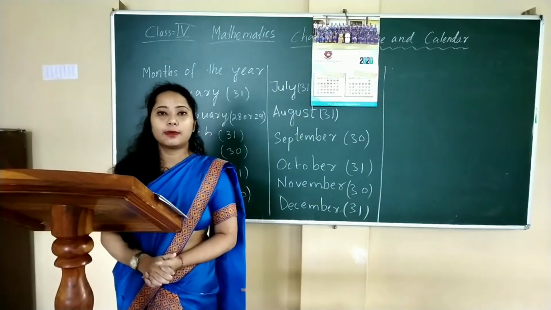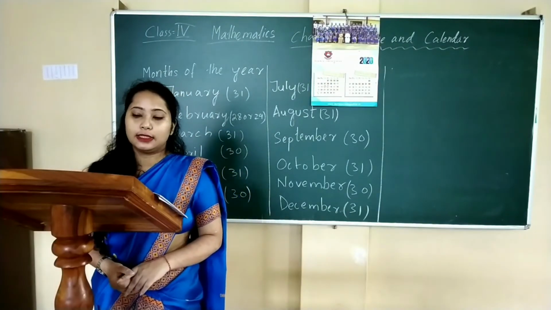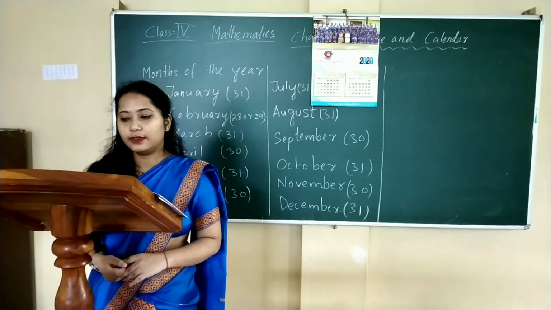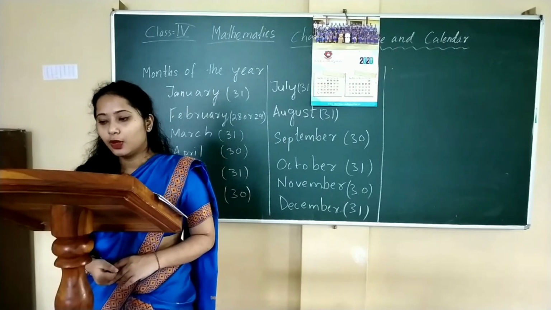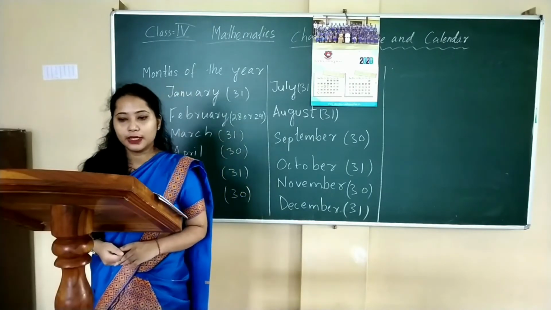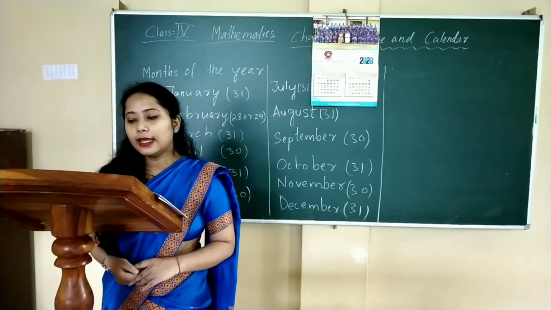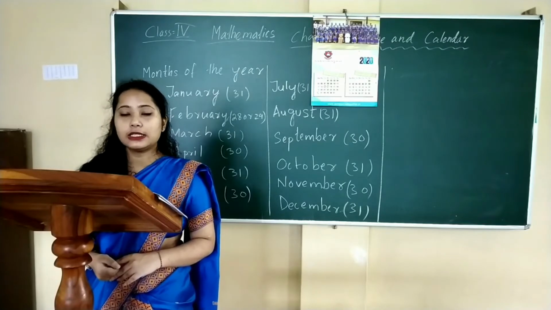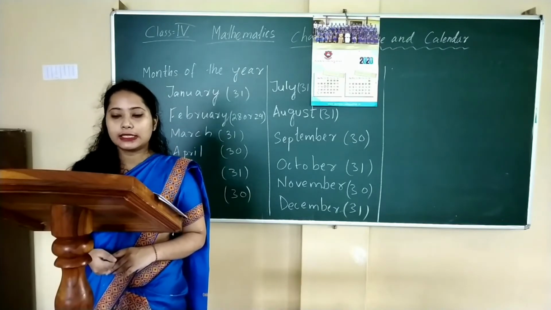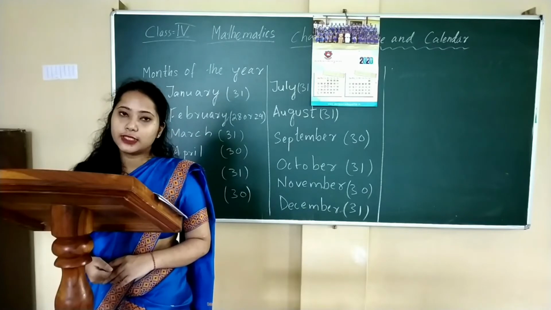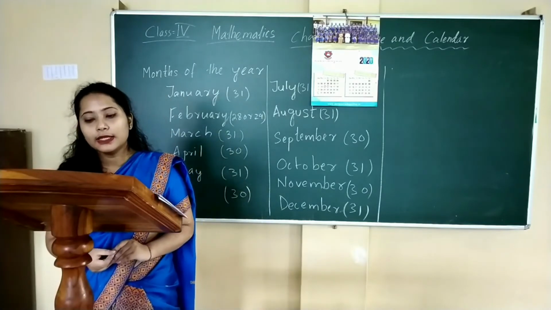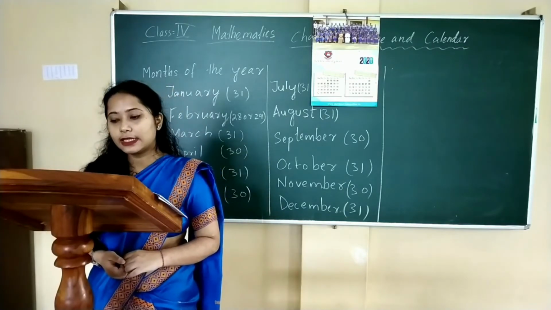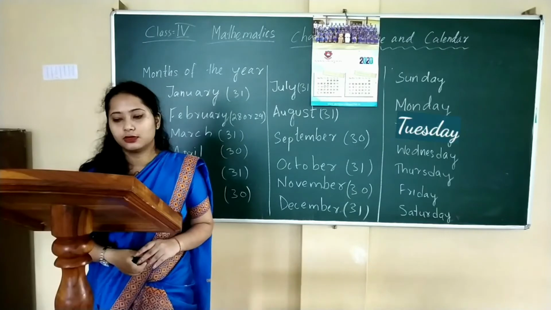Okay. Now we will learn about calendar. Now what is calendar? A calendar is a record of the 365 days of the year. 1 year has 12 months. A day is the time that the earth takes to make one complete rotation on its axis. 1 day is the standard unit of time. 1 year is equivalent to 365 days and 7 days make 1 week.